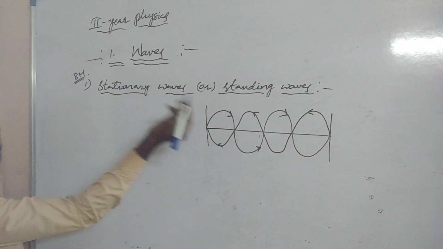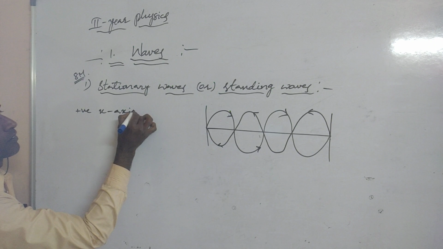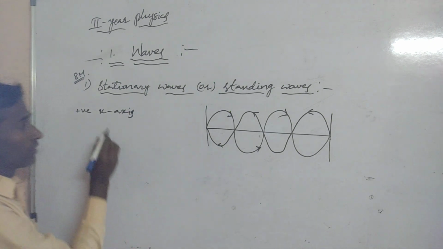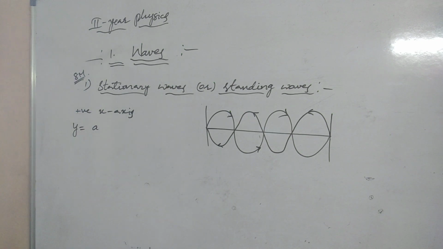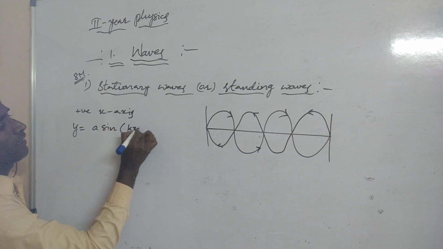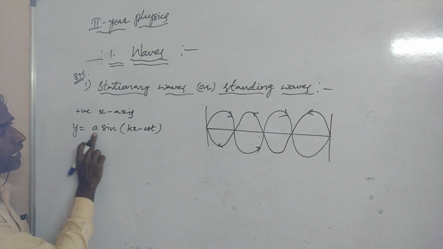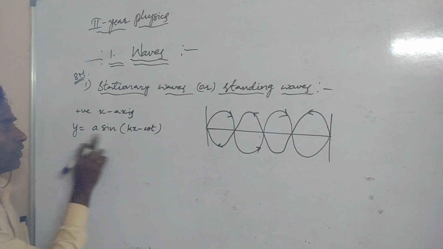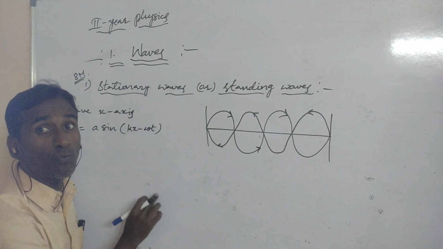For the positive x-axis, the displacement of the particle is y1 = a sin(kx - ωt), where a is the amplitude, k is the angular wave number and ω is the angular frequency.